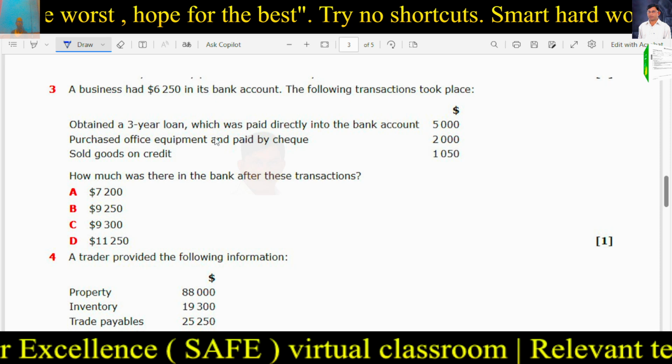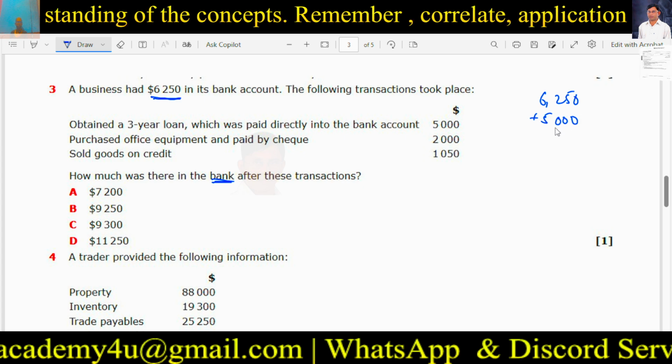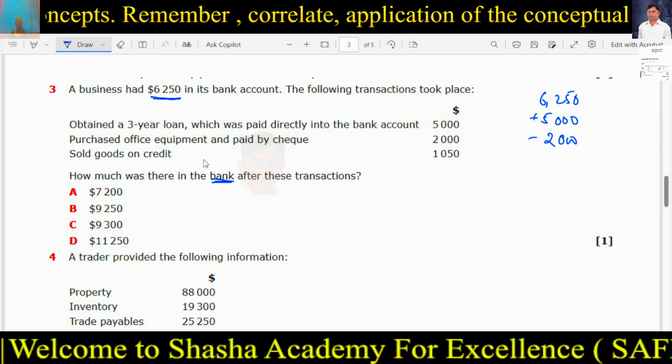It already has 6,250 in its bank account. Obtained a loan which was paid directly into the bank, so it will add 5,000. Bank balance will increase. Purchased office equipment and paid by check: you are making the payment, money is going out. Sold goods on credit: this has nothing to do with the bank, you are neither receiving cash nor paying cash, nor receiving or paying a check.